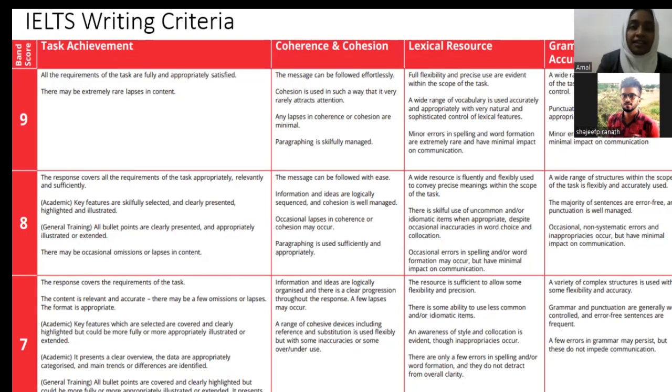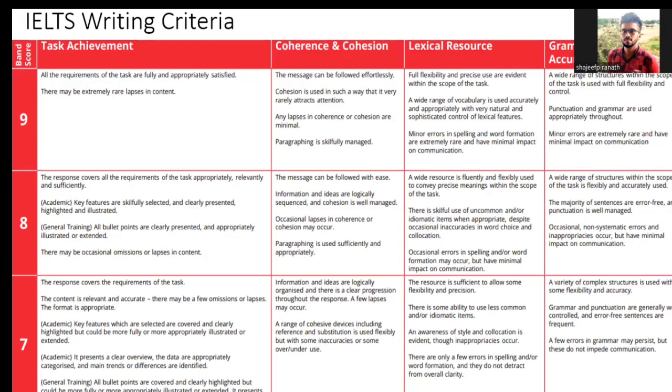All right. And then you have coherence and cohesion, which is making sure that the sentences link. There is a flow in the sentences. Each sentence is linked to the adjacent sentence, and there is a proper flow, with linking words. What types of linking words have you used? Whether you have used various linking words to link complex sentences. That's what it means. And it should make sense. You can't just link sentences and have them not make sense. It needs to make sense after linking compound or simple sentences.